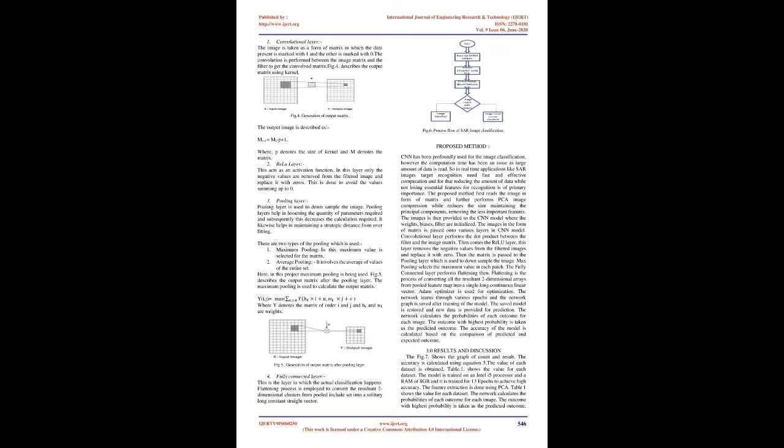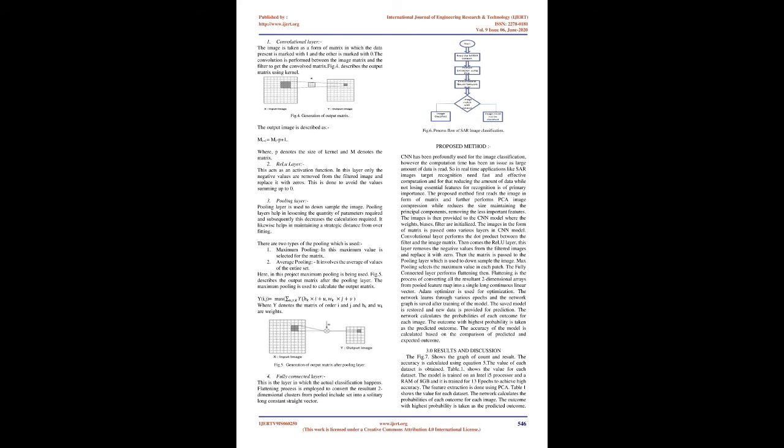1. Convolutional layer. The image is taken as a matrix in which the data present is marked with 1 and the other is marked with 0. The convolution is performed between the image matrix and the filter to get the convolved matrix. Fig.4 describes the output. The output image size is m minus p plus 1, where p denotes the size of the kernel and m denotes the matrix.